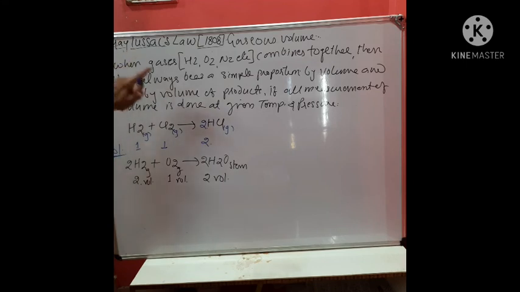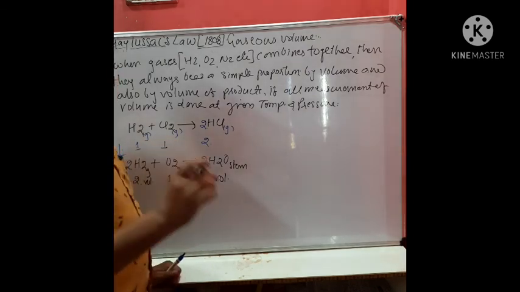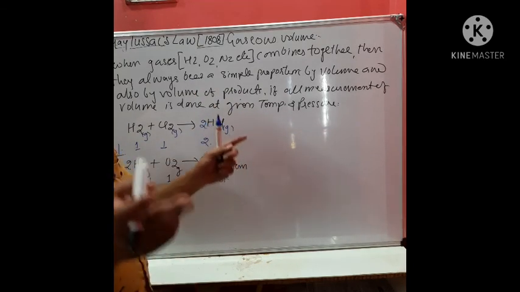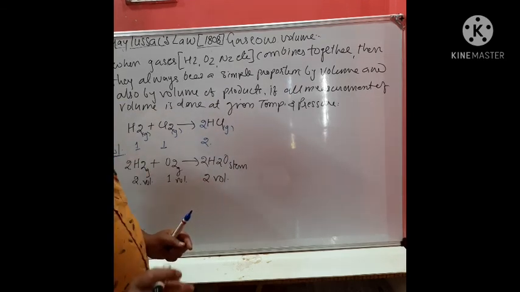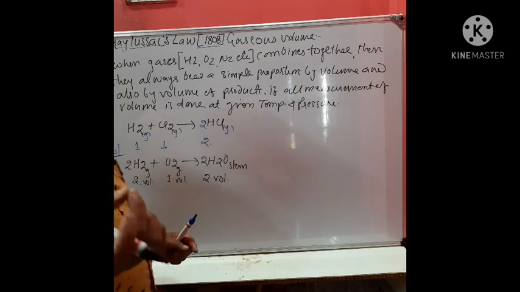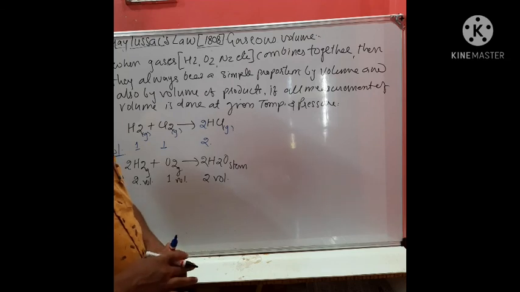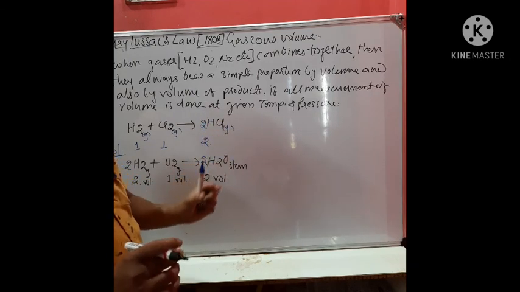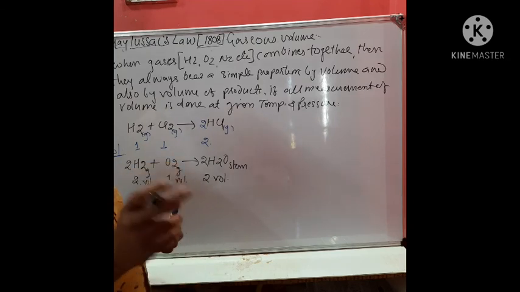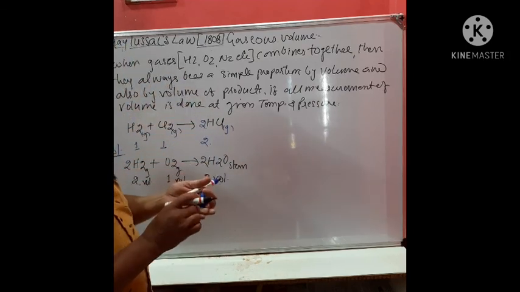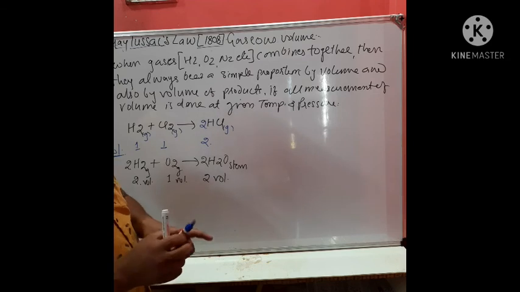Are you getting it? So we studied 4 laws. The first law is the law of conservation of mass. The second one is the law of definite proportion, related to the proportion of constituents. The third law, the law of multiple proportion, is related to the proportion of the second element present with the first element in 2 compounds. And now this is the fourth one, Gay-Lussac's law. So these are the 4 laws of chemical combinations.